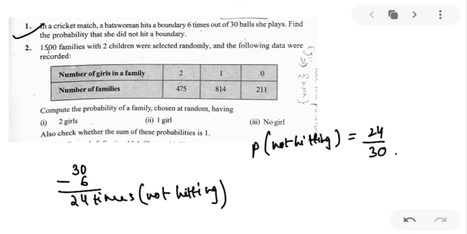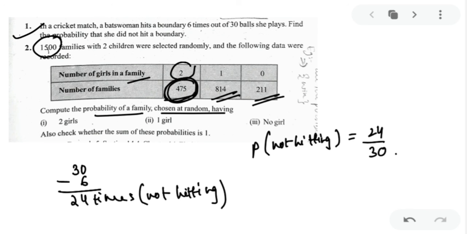Second is 1500 families with 2 children were selected randomly and following data recorded. So number of girls in a family 2. Number of girls, number of families 475. So 475 families have 2 girls. 814 families have 1 girl. And 211 families are there where are no girls, 0 girls. Compute the probability of family chosen at random having 2 girls. So 2 girls you have, and this is for 1500 families. So total outcome is given as 1500. Got my point? 2 girls ka frequency kya hai? Having 2 girls, number of families are 475. So what is the probability of having 2 girls?